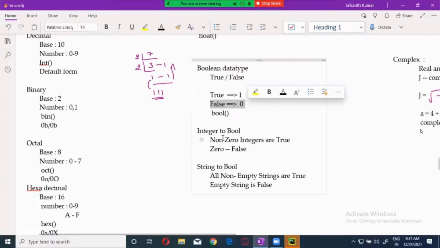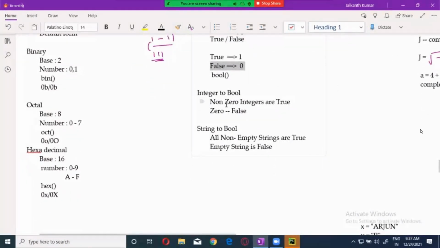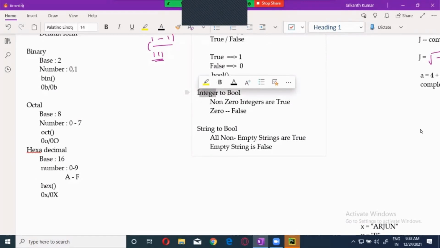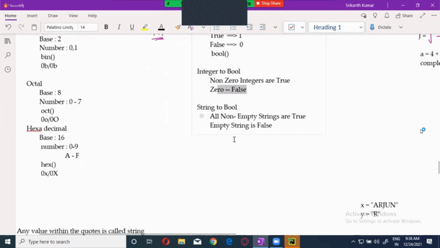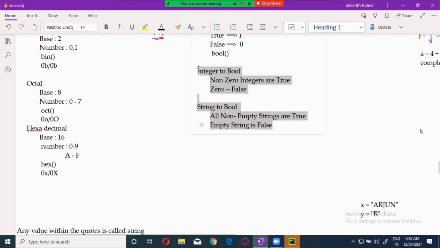What you have to remember is that when you are dealing with an integer, all non-zero integers give true, and only the zero integer gives false. When it comes to a string, all non-empty strings give true, and the empty string is the one that gives false. This is very important for us in the future.